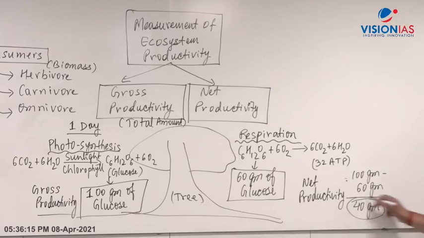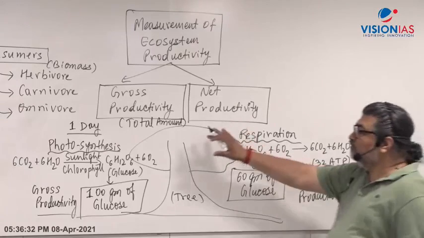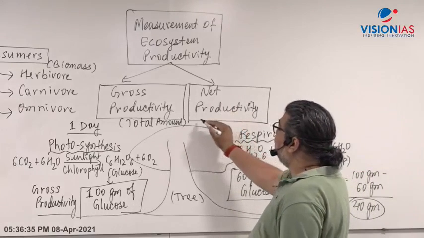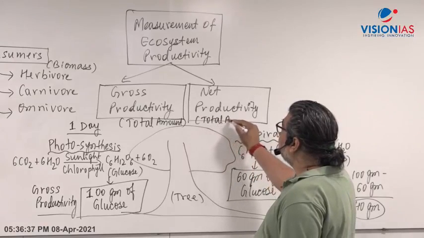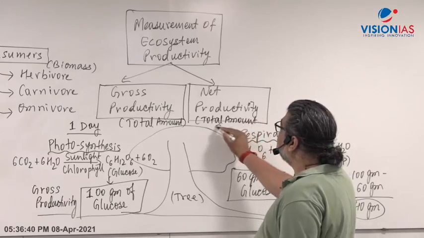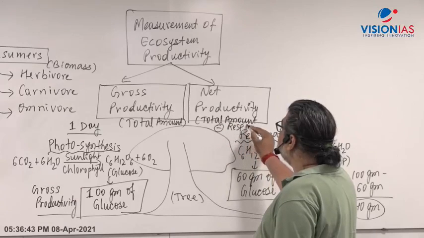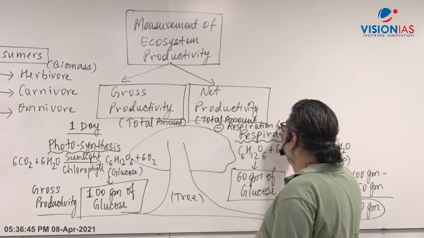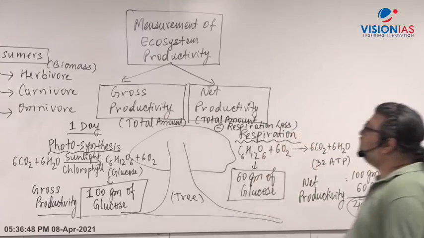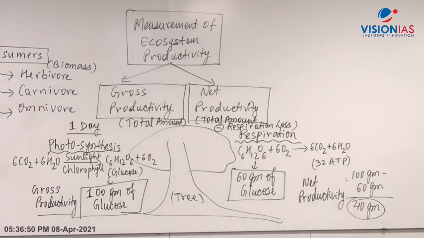This 40 gram of glucose is available to the consumer, the next trophic level. So this is called the net value. Net value is the gross amount minus the loss due to respiration. Whatever remains is called the net value.